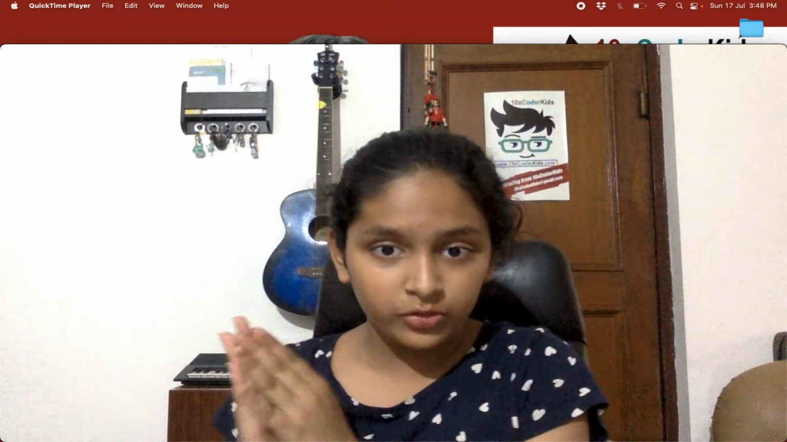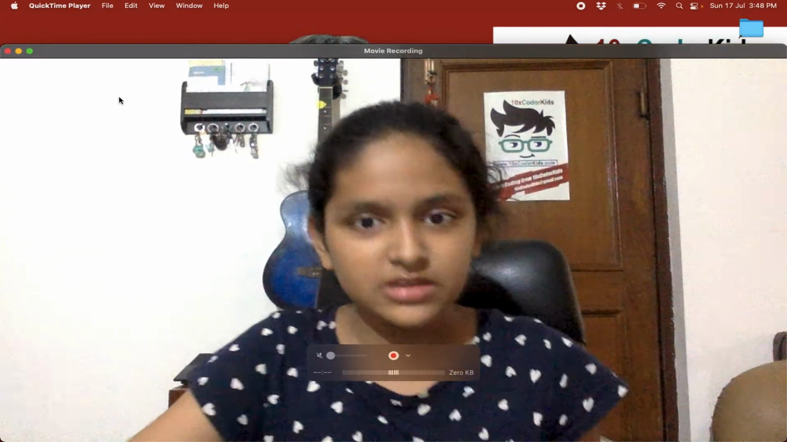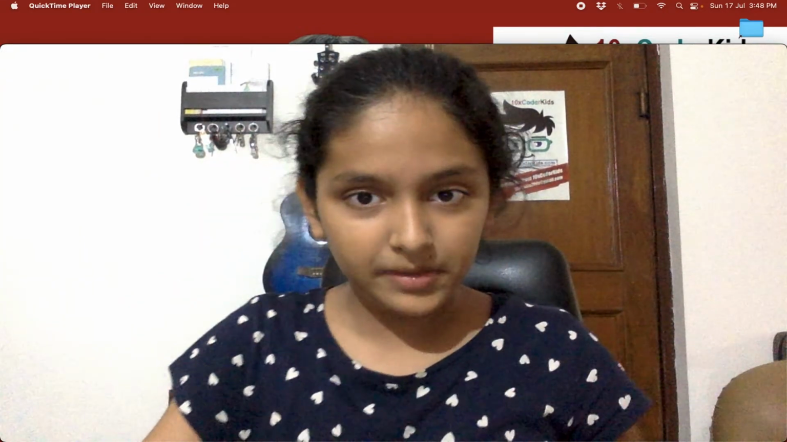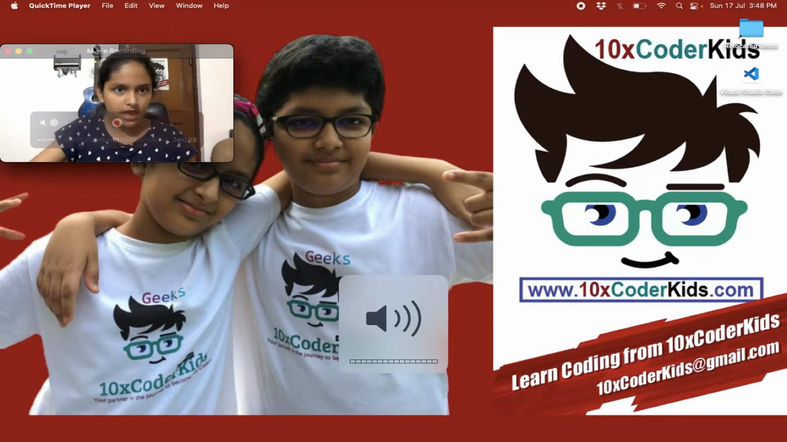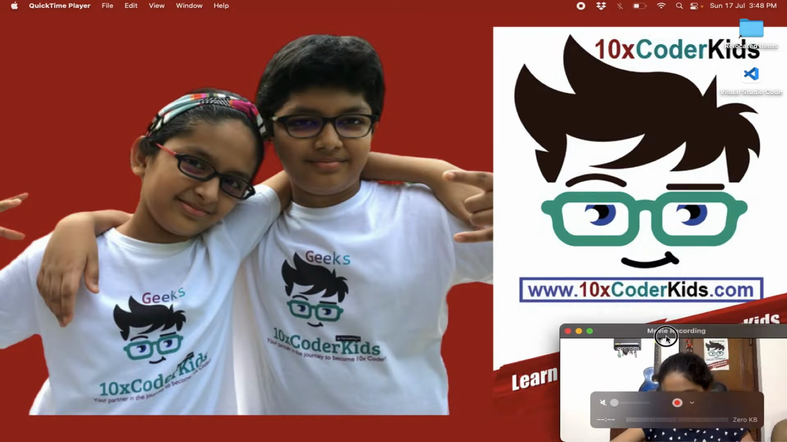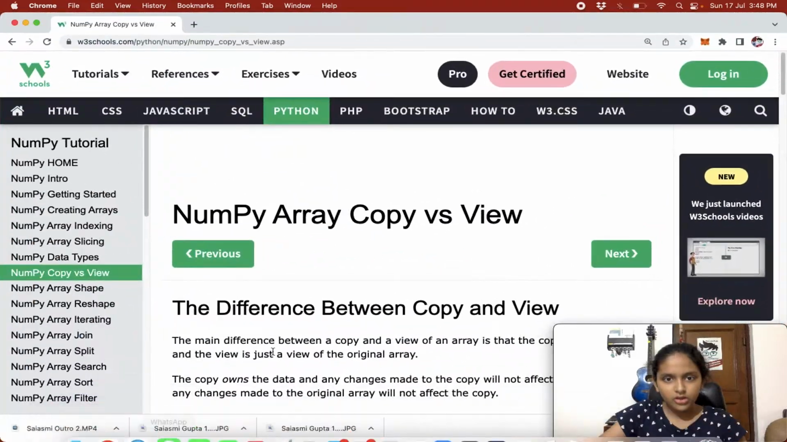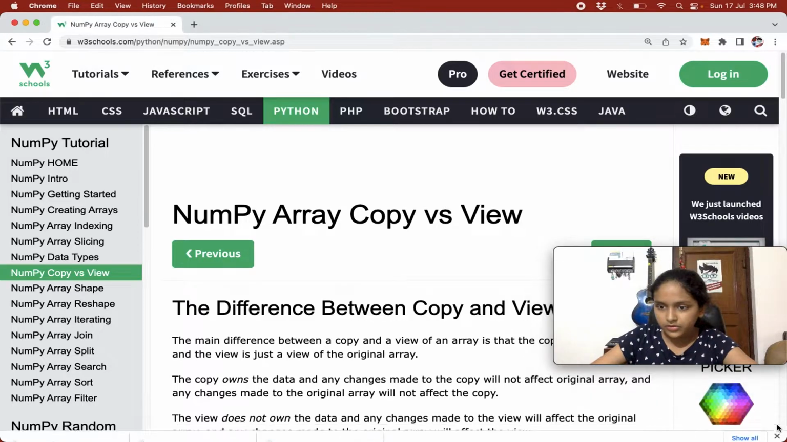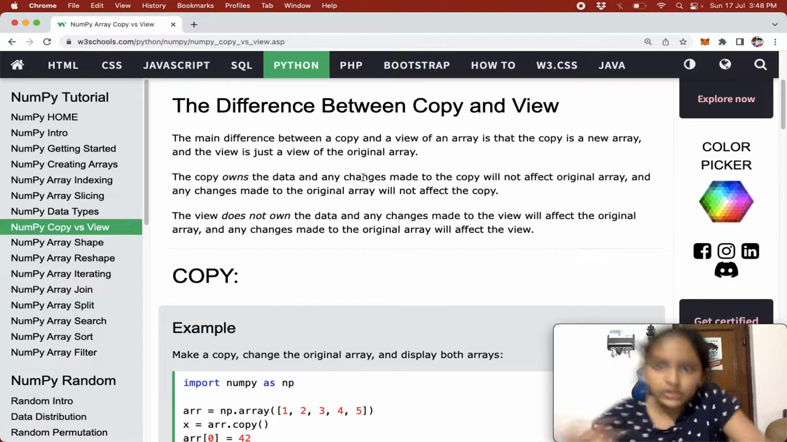So today we are going to do the Python NumPy chapter on copy versus view. So without any delay, let's get started. Let me just minimize the screen. Okay, so NumPy array copy versus view. The difference between copy and view.